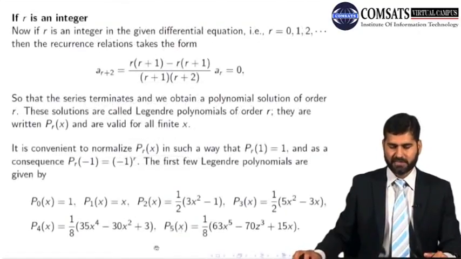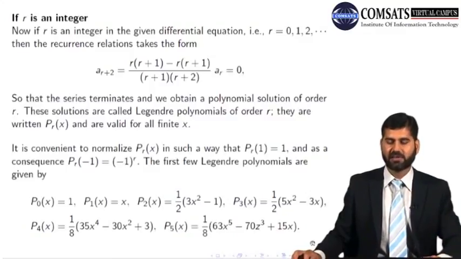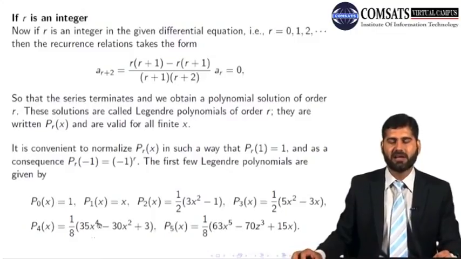So here you see we got exactly the same thing. P5 of x is 1 over 8, 63x5 minus 70x cube plus 15x. This is x, of course, not z. So this is our Legendre's polynomial. So you can prove all other. I proved P2 and P5. So you can do P1, P3, and P4. They will be very easy for you guys. All right, so that's how we can find Legendre's polynomial.